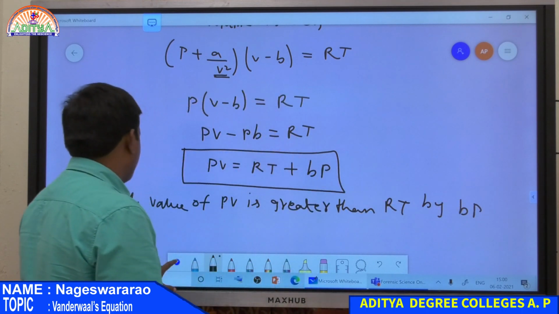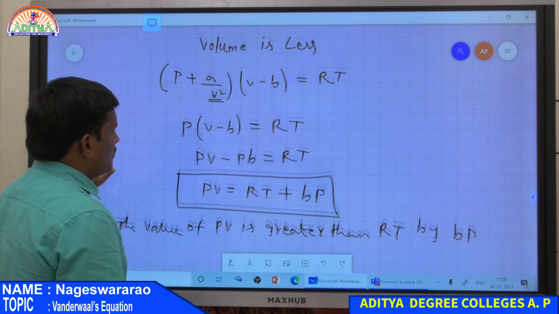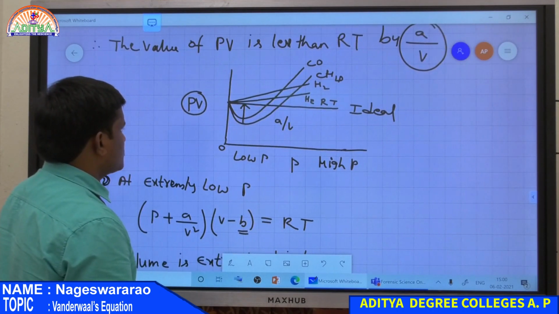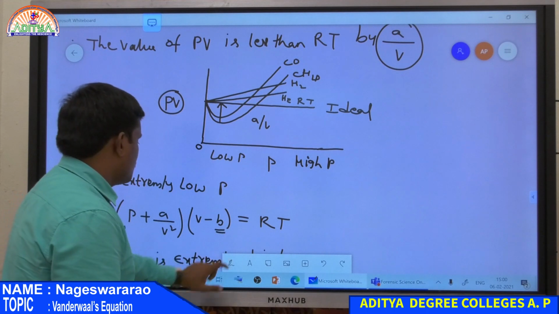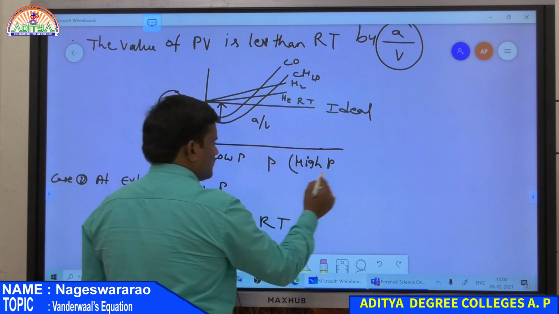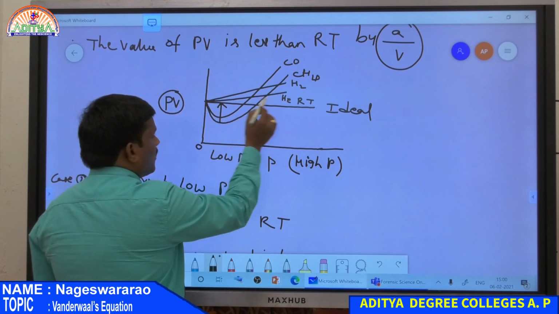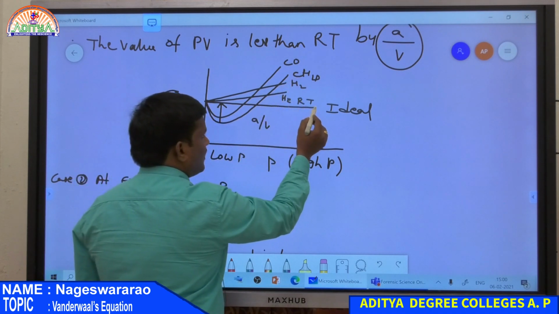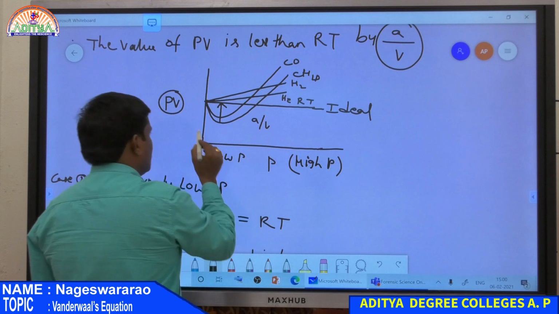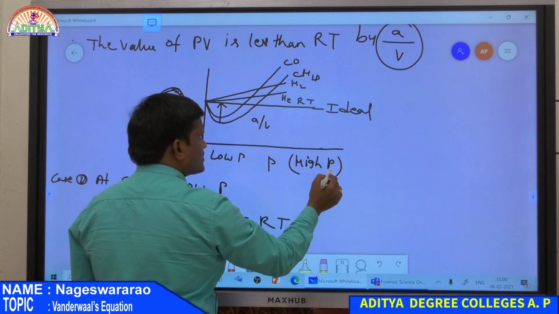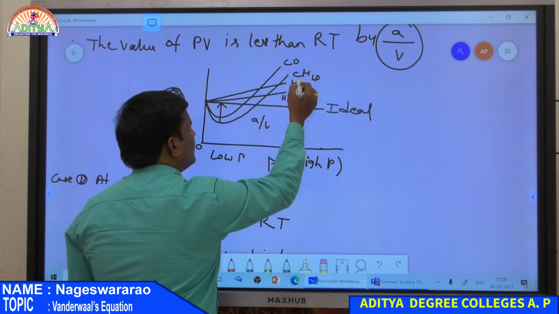Again look at the graph. This is at high pressure condition. At this condition, this is the value of RT. Here the value of PV at high pressure is always greater than RT.